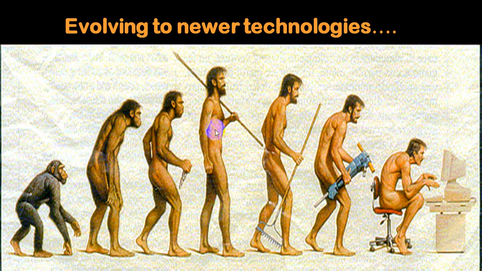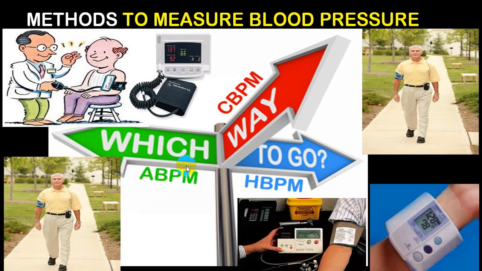As a human being has evolved, there are newer technologies also which are coming up. That is clinic blood pressure, home blood pressure monitoring, ambulatory blood pressure monitoring. They have come up, and this should be utilized. This is ambulatory blood pressure monitoring. This is clinic blood pressure monitoring, or we call office blood pressure monitoring, home blood pressure monitoring, and even there are advances in different instruments. Now there are instruments where you don't require a stethoscope. You have got electronic instruments which can record, but with an electronic instrument, there is always a chance of instrumental error.